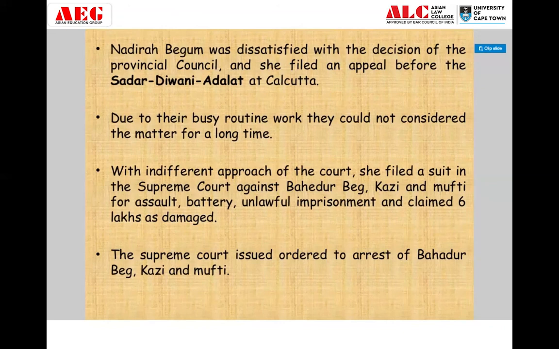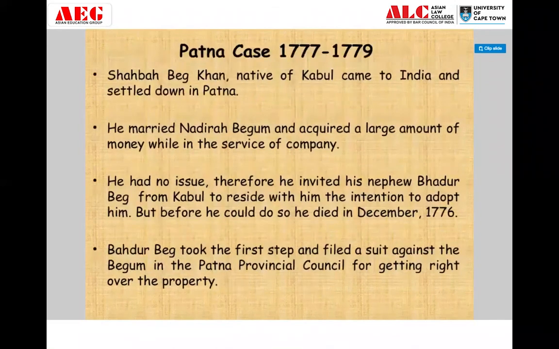So in all these cases, we can see the Supreme Court decision was valued more. But by the Act of Settlement of 1781, it is actually the Governor General and Council whose decision became more important. The position of the Governor General and his council became more important than the position of the Supreme Court, which is situated at Calcutta. So these are the cases that you should know.